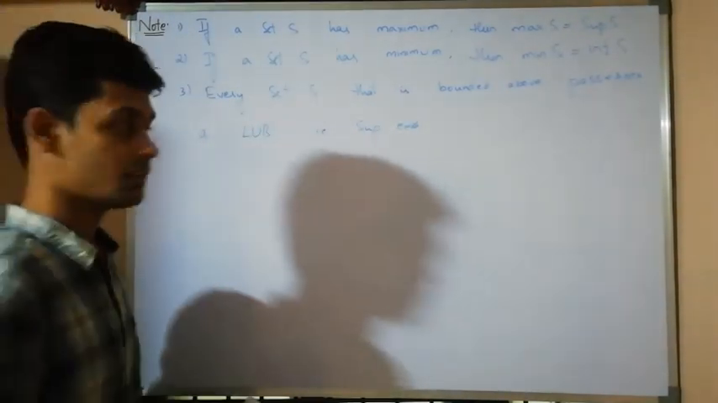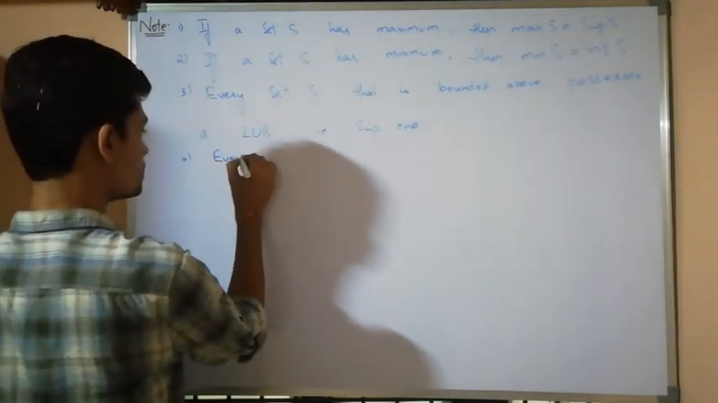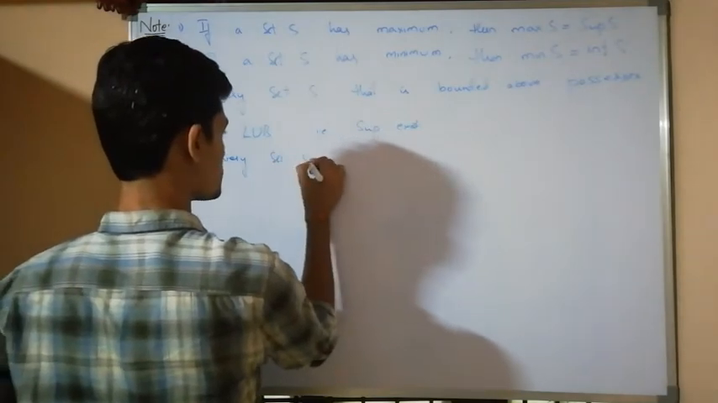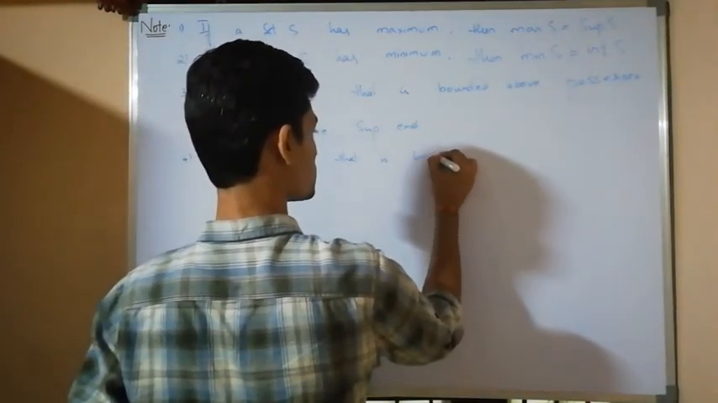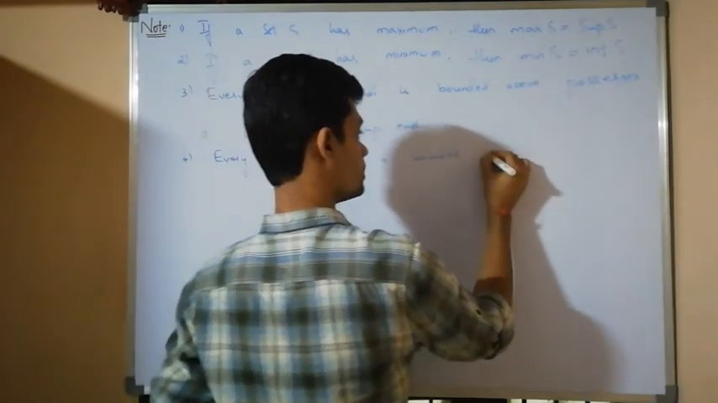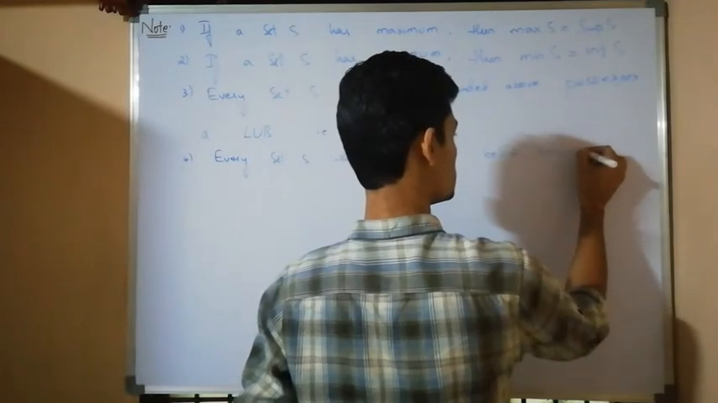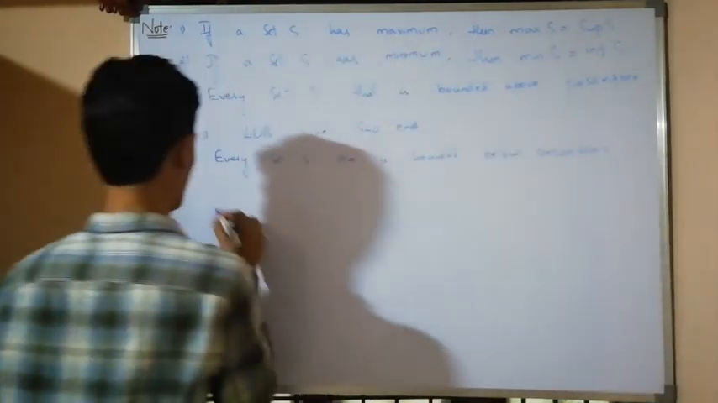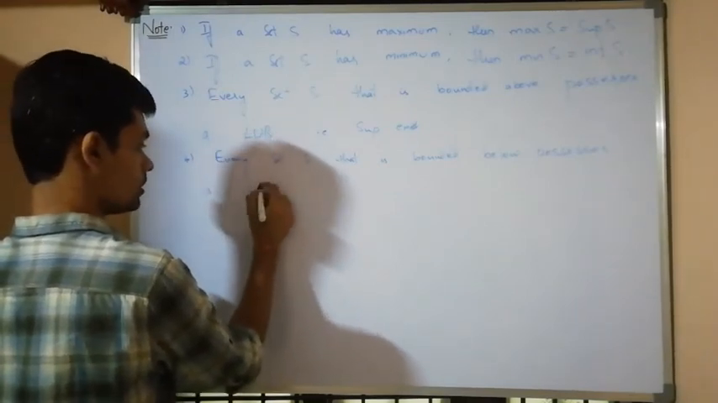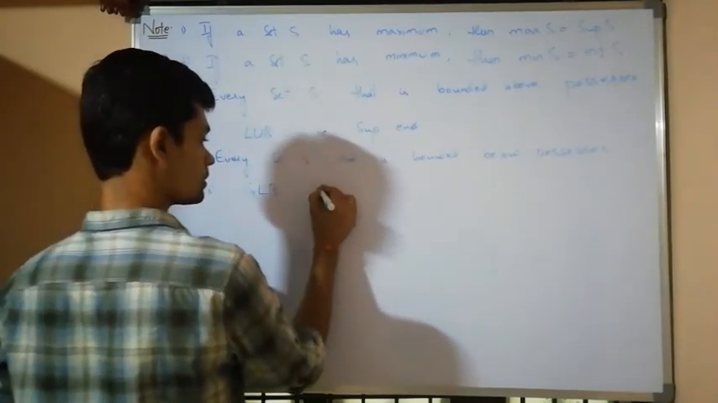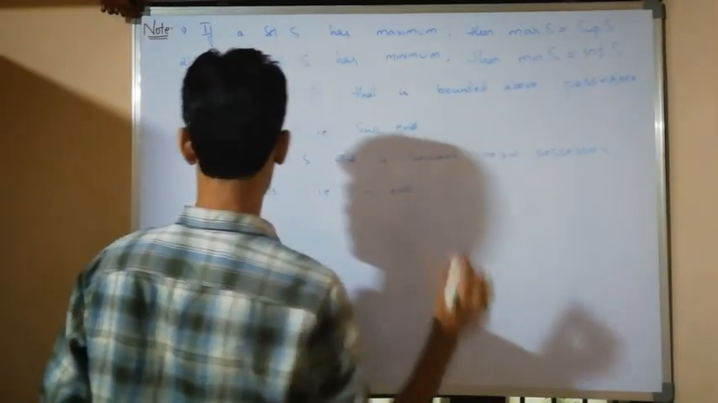Similarly for the infimum, every set S that is bounded below possesses a greatest lower bound, that is, the infimum exists.